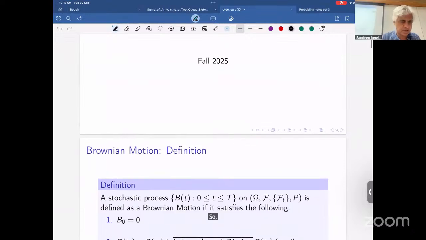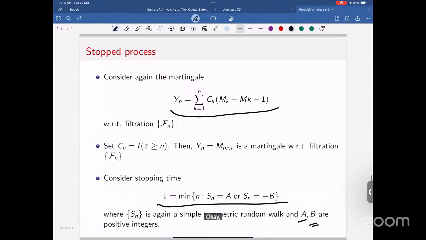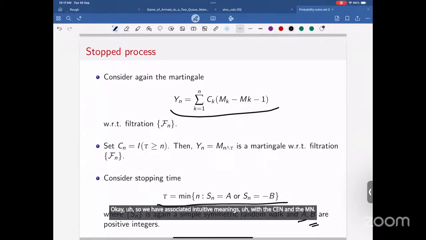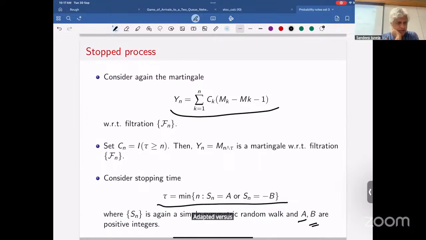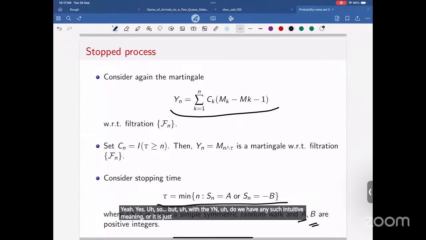Cn is a predictable process and Mn is an adapted martingale process. But with Yn, do we have any such intuitive meaning, or is it just a mechanical example that we created to explain the martingale transform concept?